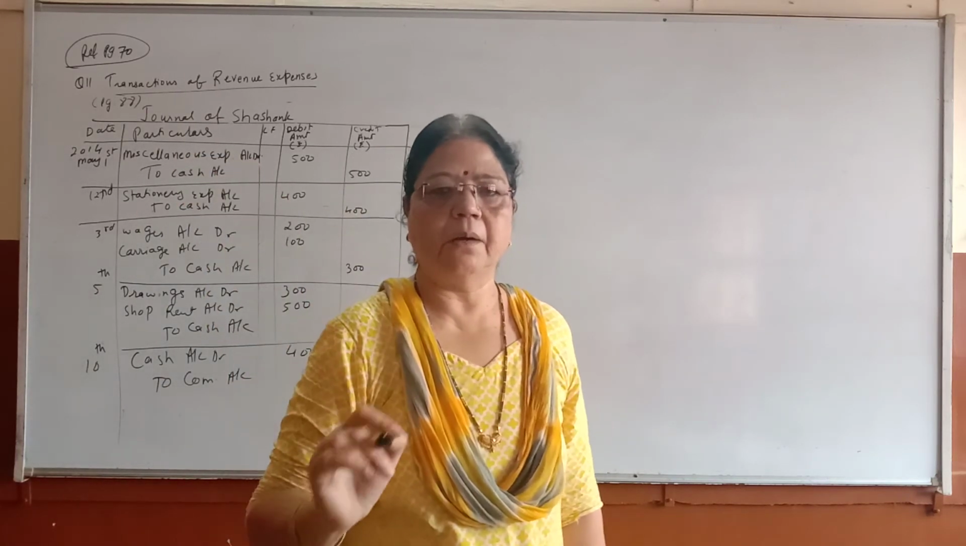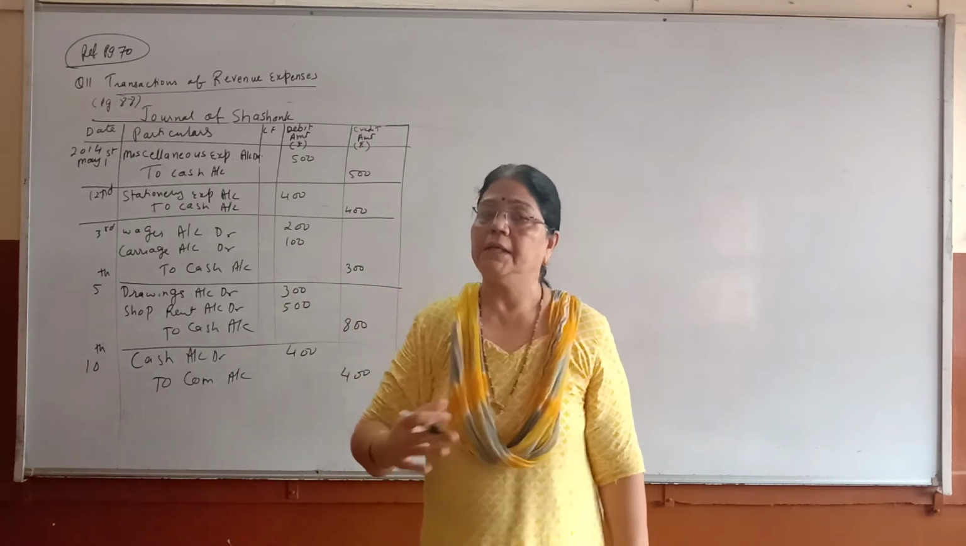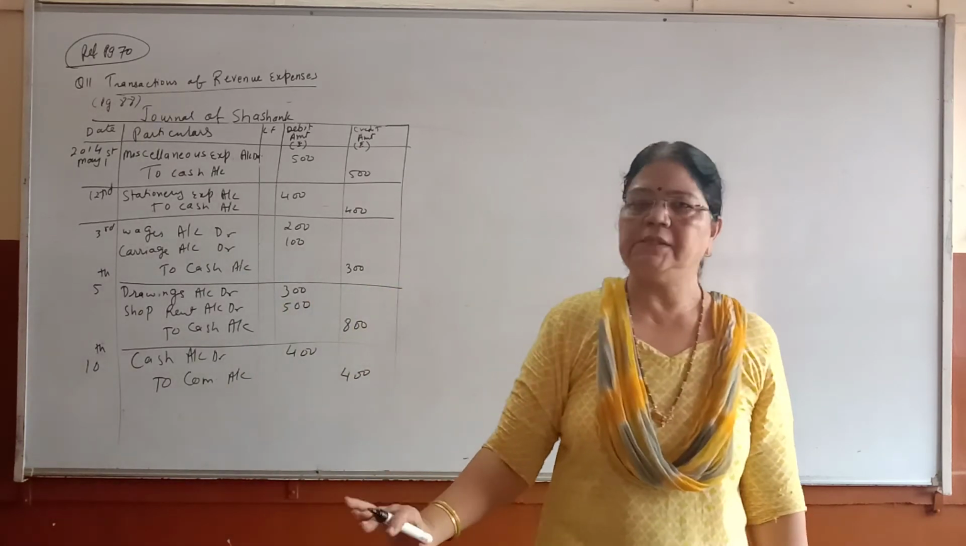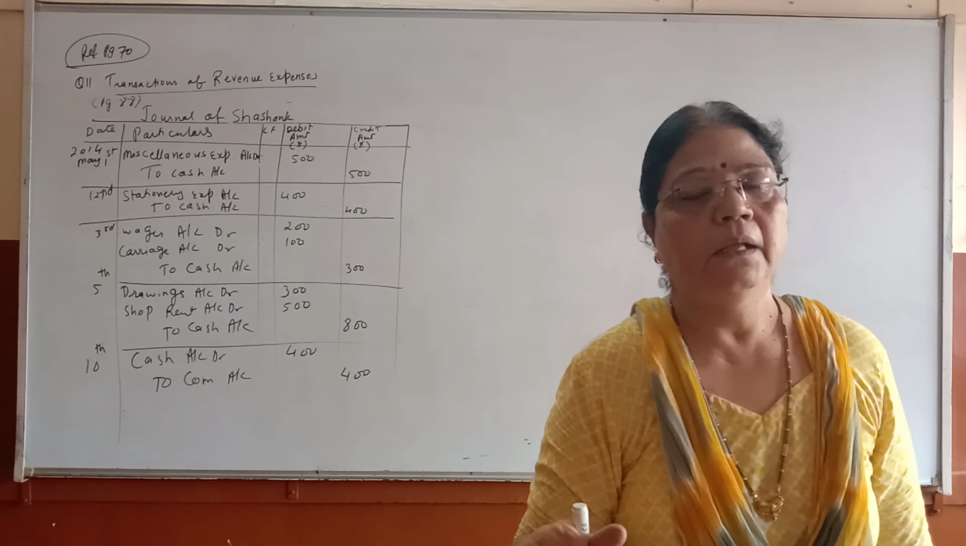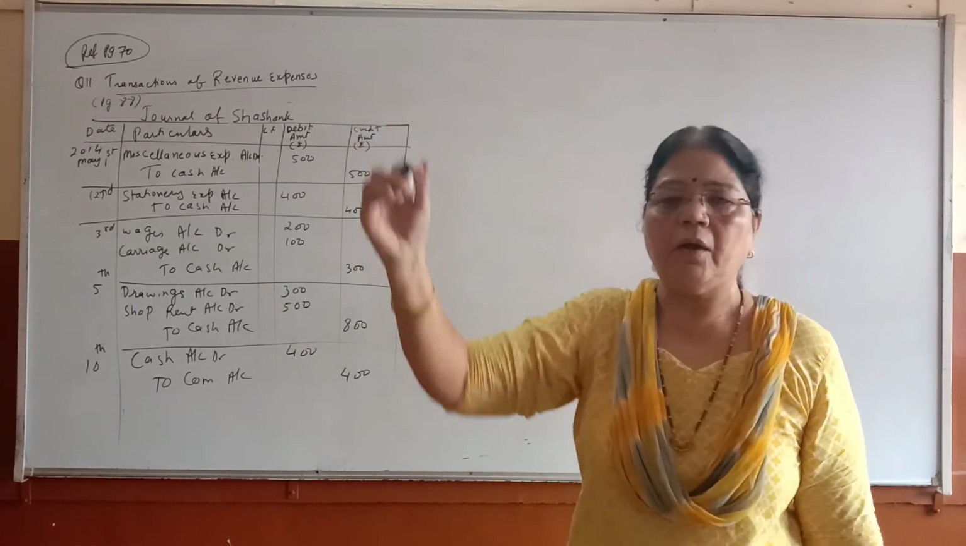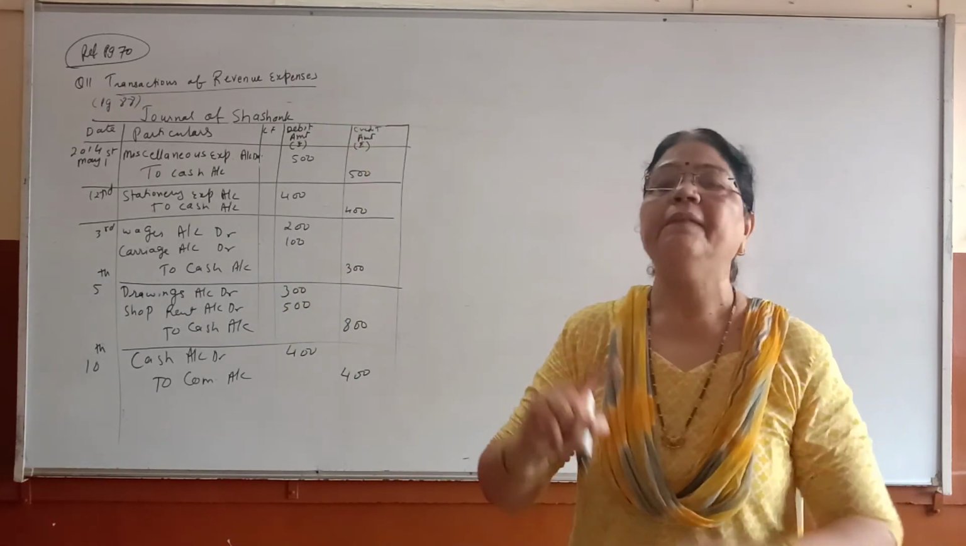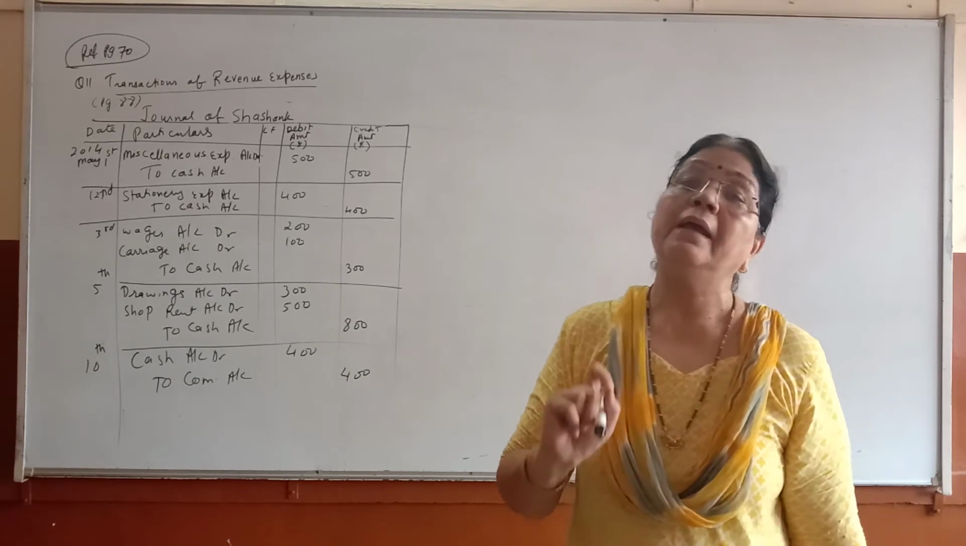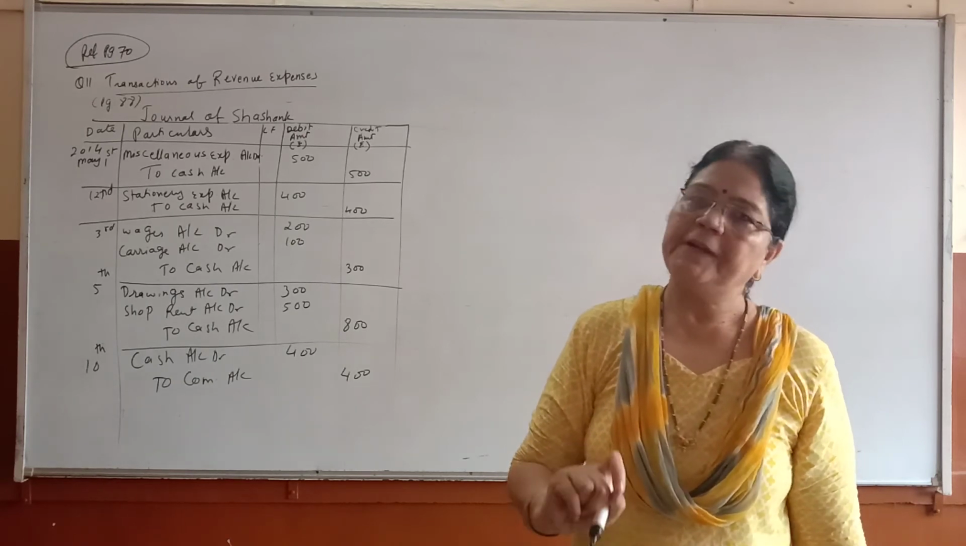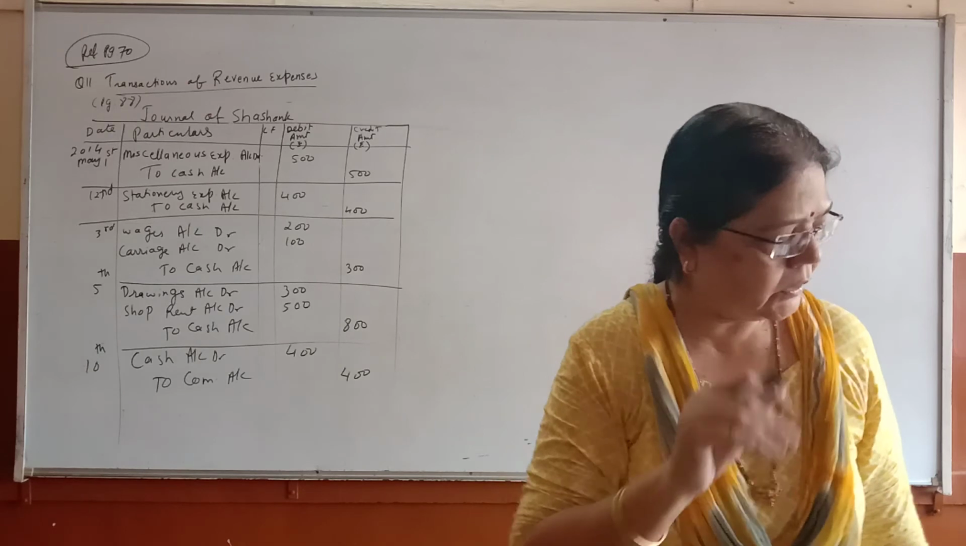Commission is our income. Receive means cash comes in, means debit. Always. All income are credited. Just like all expense are debited, all income will be credited, and the other two remaining account will be cash account. And if it is check, then bank account.